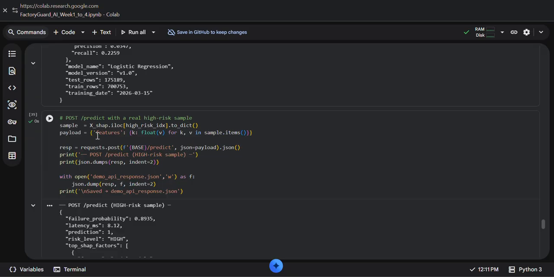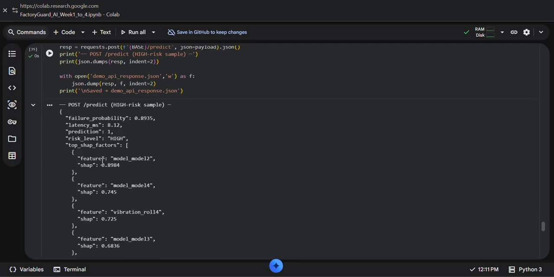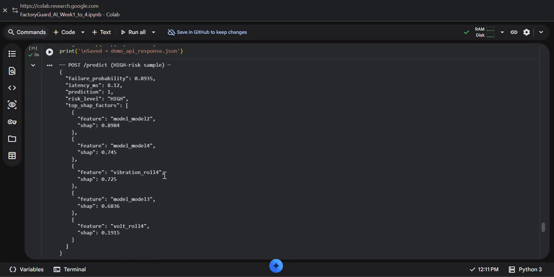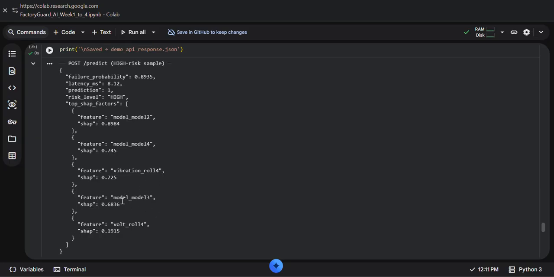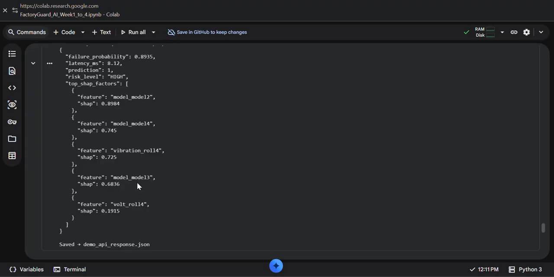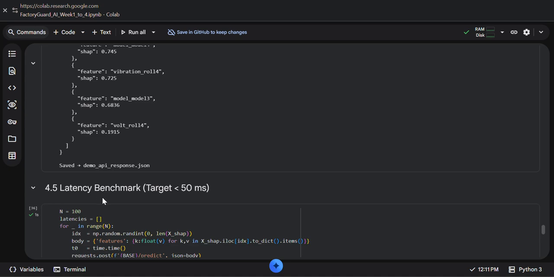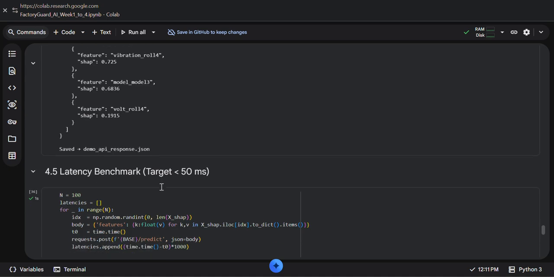The sample payload has features as key and float value, using a for loop over sample items, and requests.post to predict the high risk sample, with features like model_model_2, model_model_4, vibration_roll_4, and model_model_3.